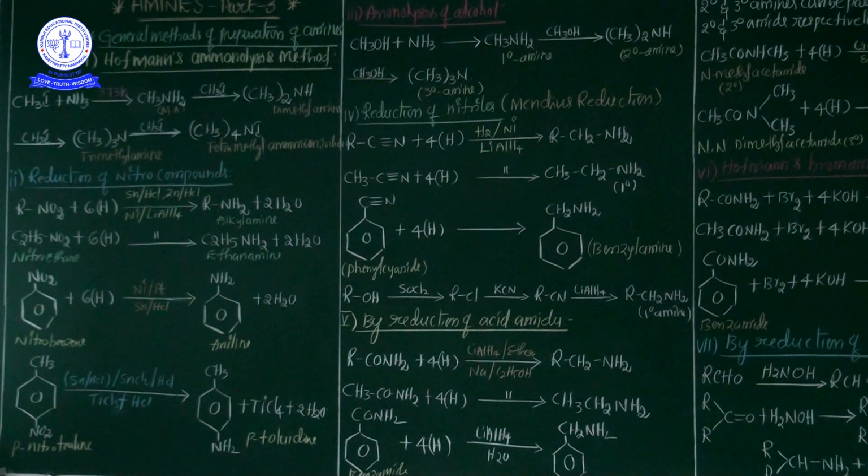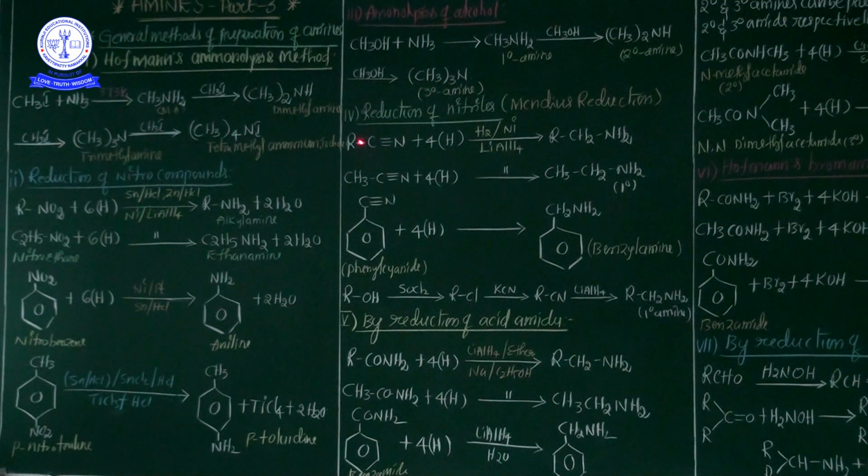My dear students, from this preparation method, a mixture of amines is obtained when methyl alcohol or ethyl alcohol, any kind of alcohol, is treated with ammonia. Here the temperature is most important, 620 Kelvin, and here the catalysts are heated Al2O3 and thoria. This is the third preparation method, ammonolysis of alcohols.